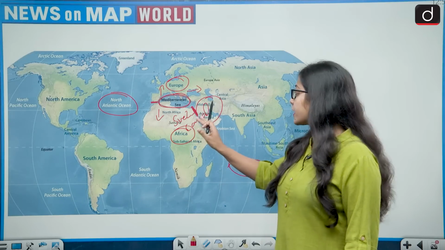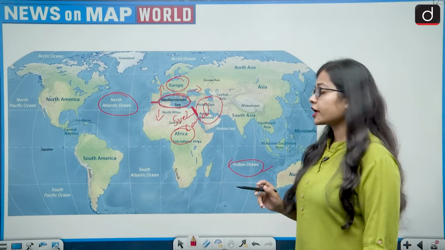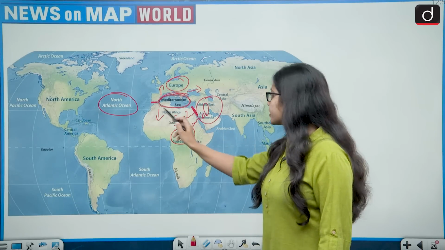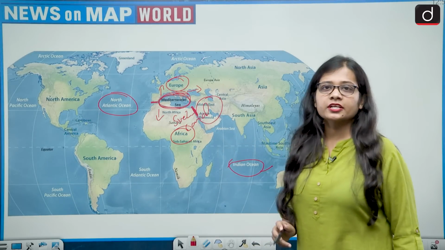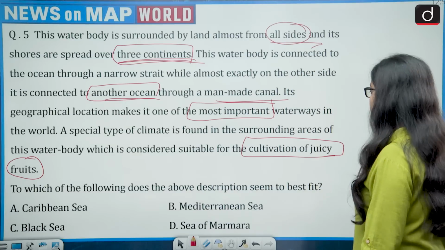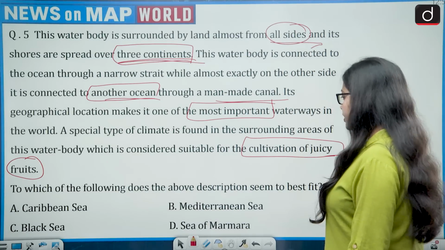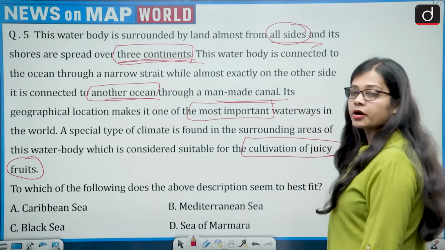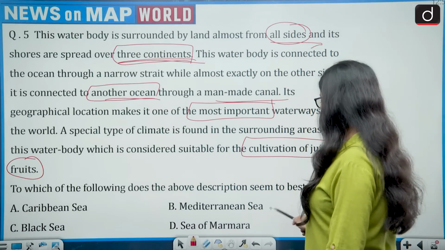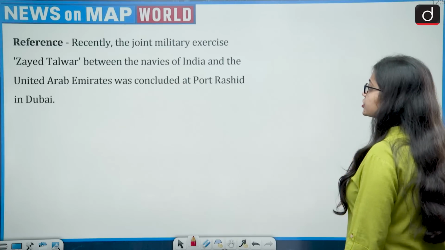It is surrounded by 3 continents, and the special type of climate that is being discussed is the Mediterranean climate. Mediterranean climate is suitable for the cultivation of fruits, that is juicy fruits. So the correct answer is Caribbean Sea, Mediterranean Sea, Black Sea or Sea of Marmara. So the correct answer is option B, that is Mediterranean Sea. Now moving on to the next question.